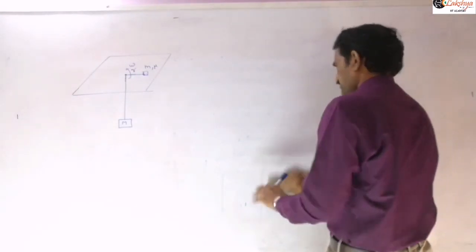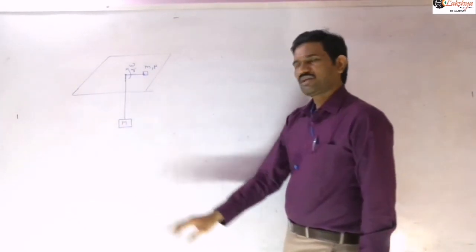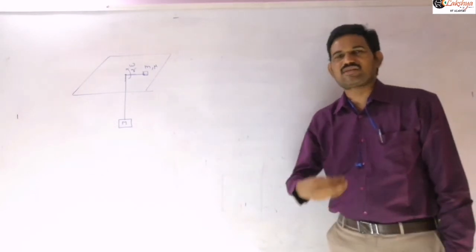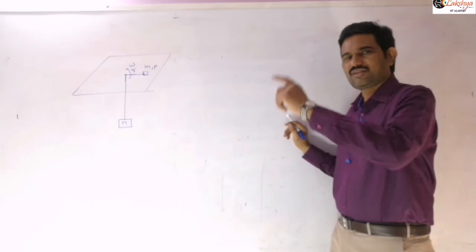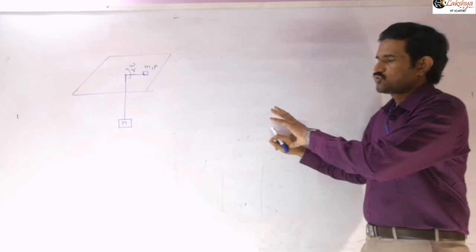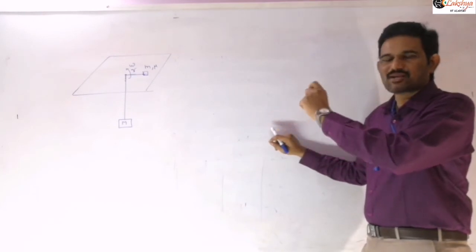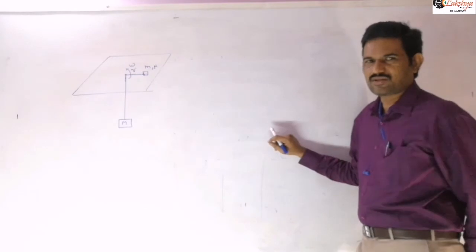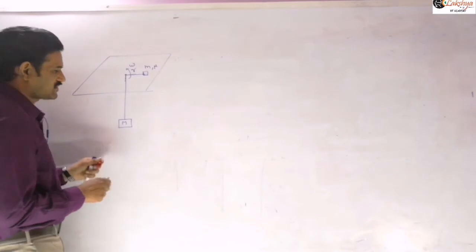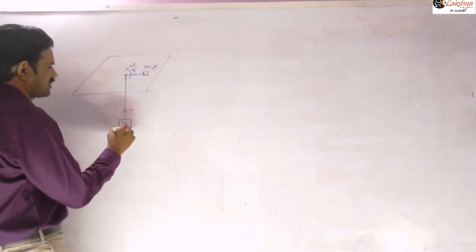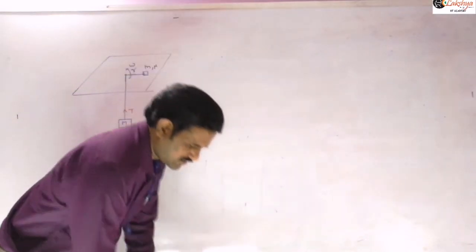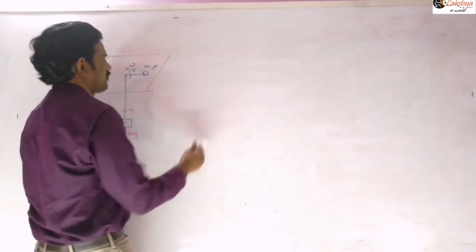If the question is clear, this capital M is to be maintained in equilibrium only. So small m has to revolve now. We need to calculate the minimum angular velocity and the maximum angular velocity. Friction is there here. To maintain that capital M in equilibrium, directly you can say that the tension in the string will be equal to capital M g, right? So when this capital M remains in equilibrium, I can write T and this is mg here. So for capital M, if I write this equation, then I can write this as for capital M.